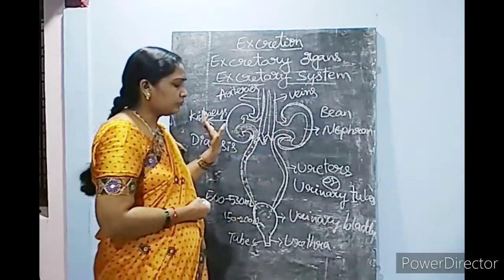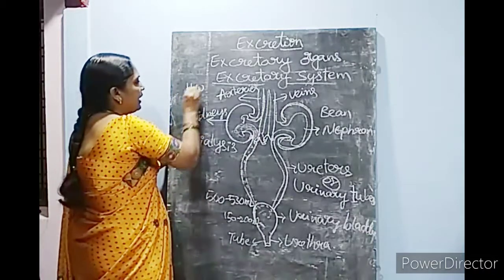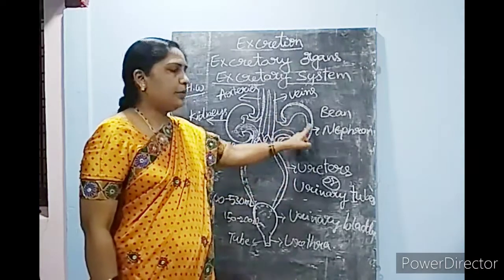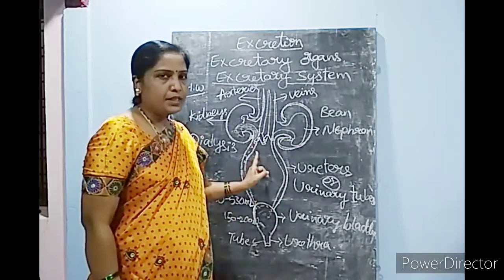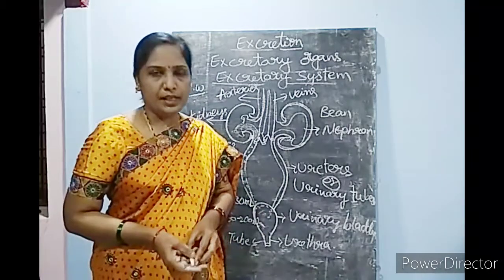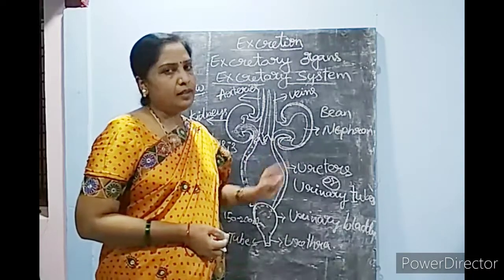And here today's homework is to draw the diagram of the human excretory system and label all the parts present in the excretory system. Read this lesson from your textbook, go through it, and draw a neat labeled diagram.